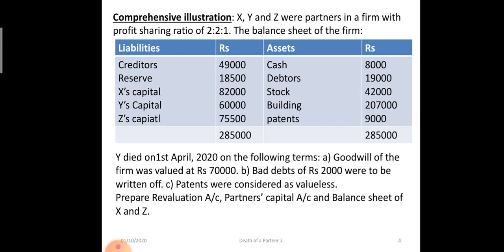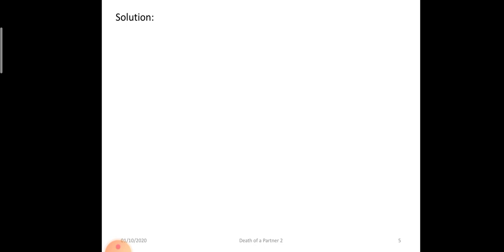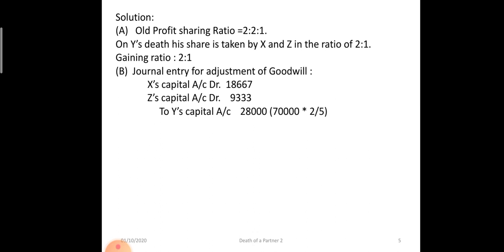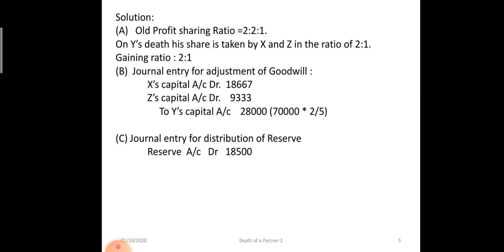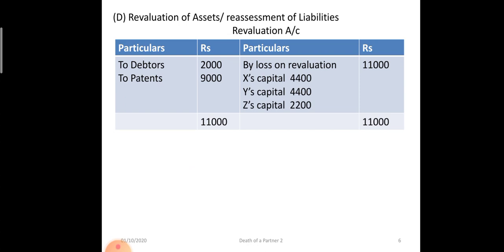Just go through the question. It is almost like a retirement of partner. When we solve, it is the same. We calculate the gaining ratio, which is 2:1. The journal entry for goodwill is from gaining partner to sacrificing partner. Then distribution of reserve to old partners' capital account in the old ratio. Revaluation account is the same. The losses are transferred to old partners in the old ratio. Journal entry.